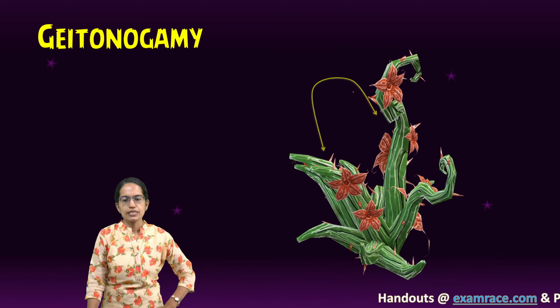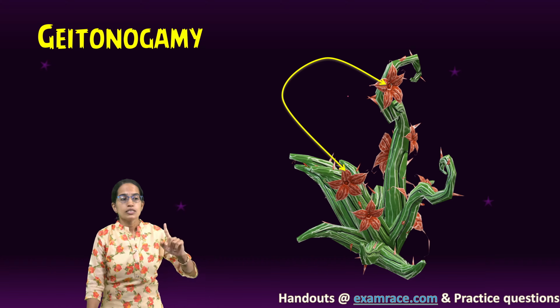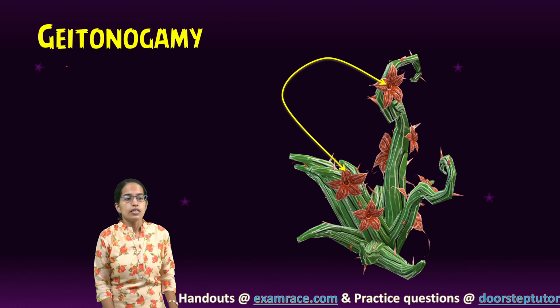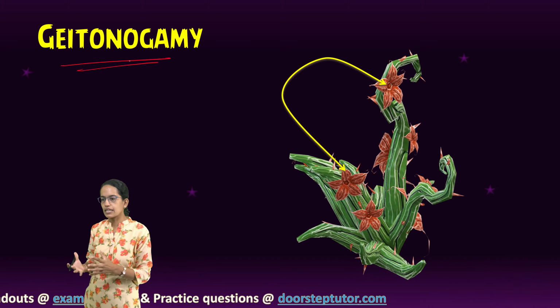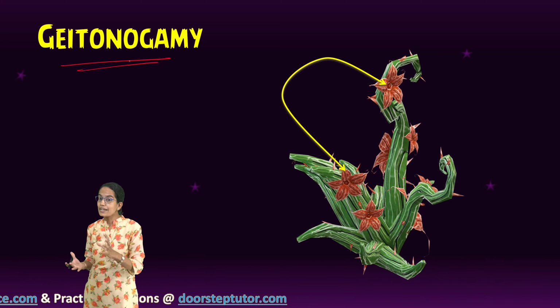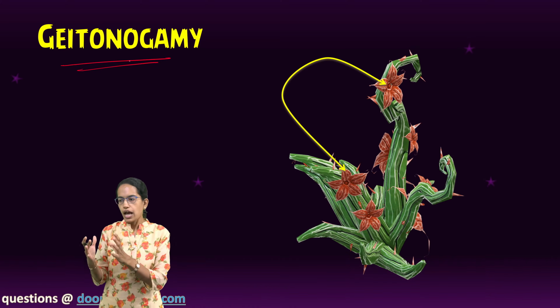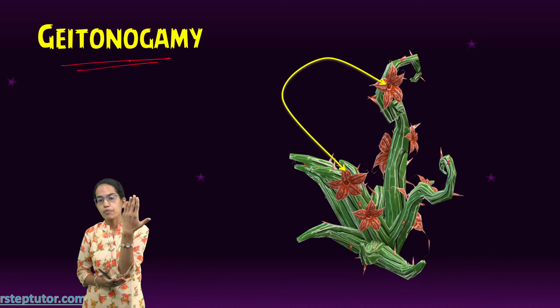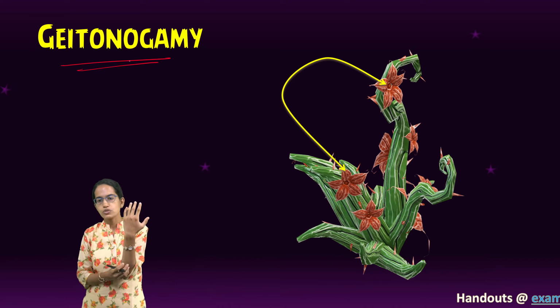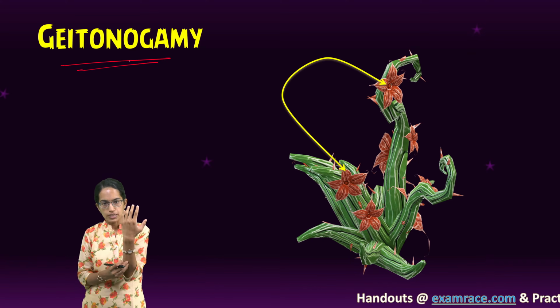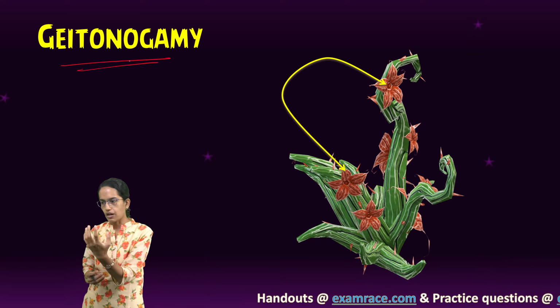Genetically, identical offspring are produced, and the flowers are most probably located on the same stem. So the pollen goes from one flower to the stigma of the other flower.